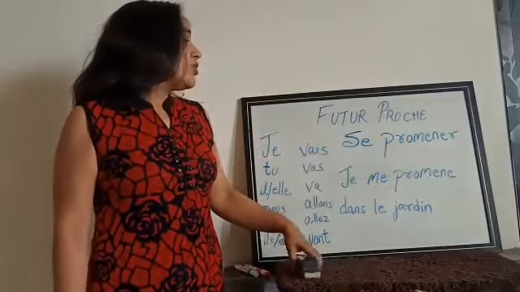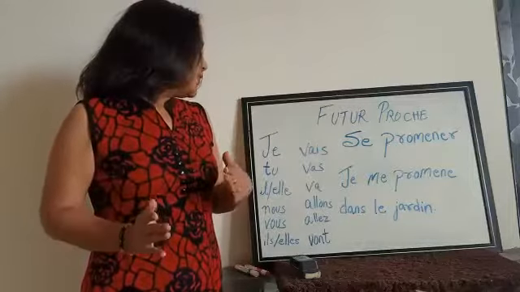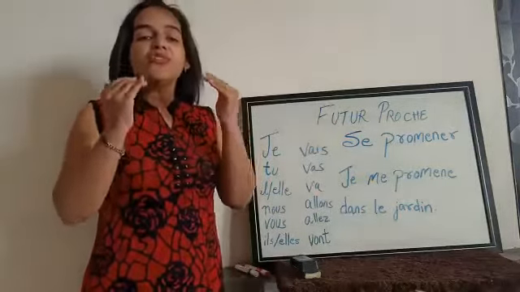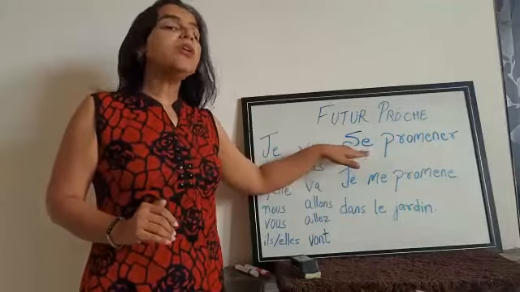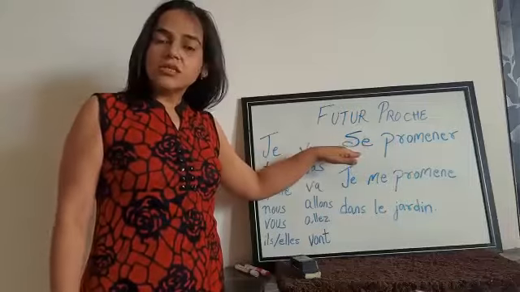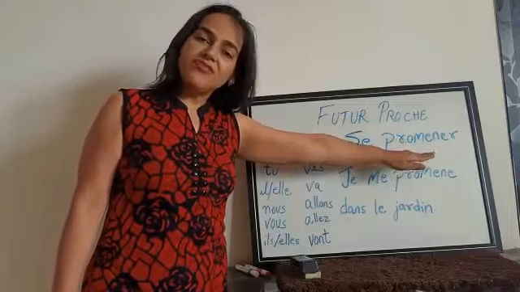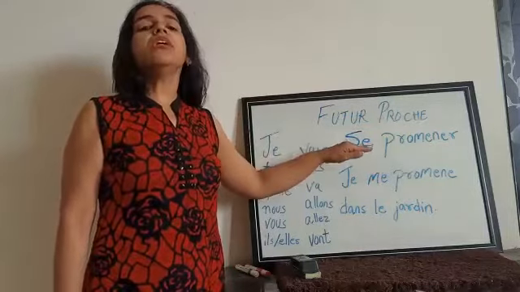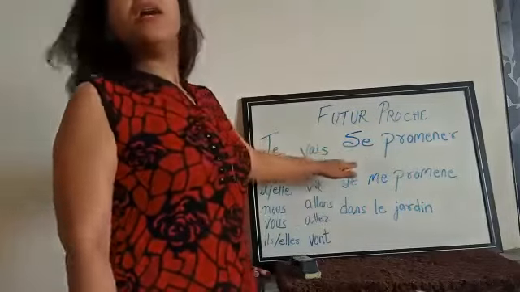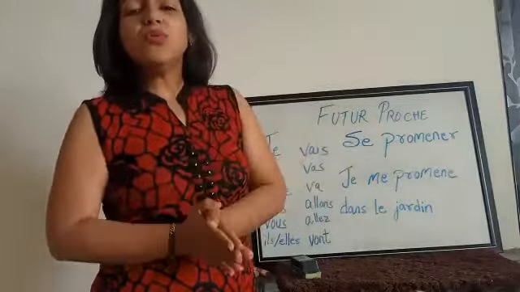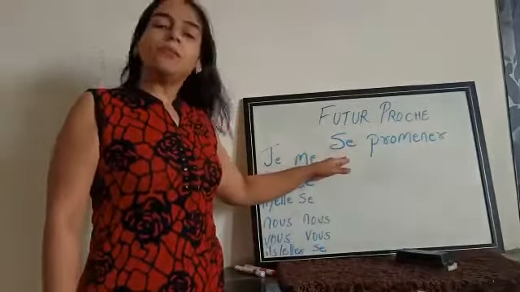When we conjugate any pronominal verb in the futur proche, we just need to change the reflexive pronoun, the se part. The verb is used in its original form, but the reflexive pronoun changes, in the same way as in present tense.